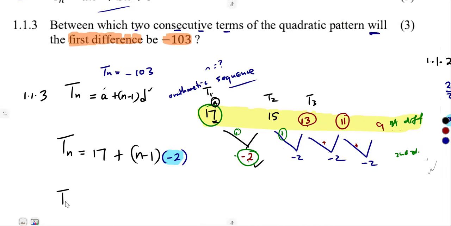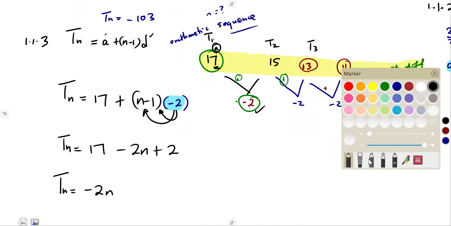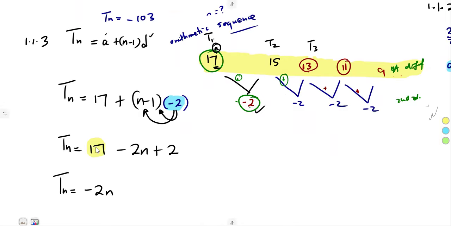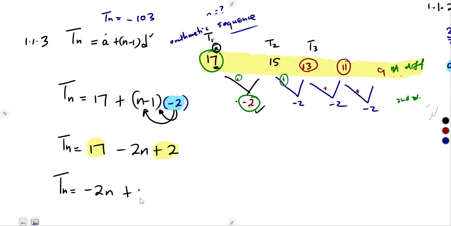All right, so at the end Tn is equal to 17, -2 times n, that was going to be -2n, -2 times -1, that's a +2. So this is it. We can have our Tn in simplest form, -2n. Then we collect the like terms. In this case, there is 17 and 2. These are our like terms. So adding this, that was going to give us 19. All right, sorry for that, +19. So this is it. We have the Tn.